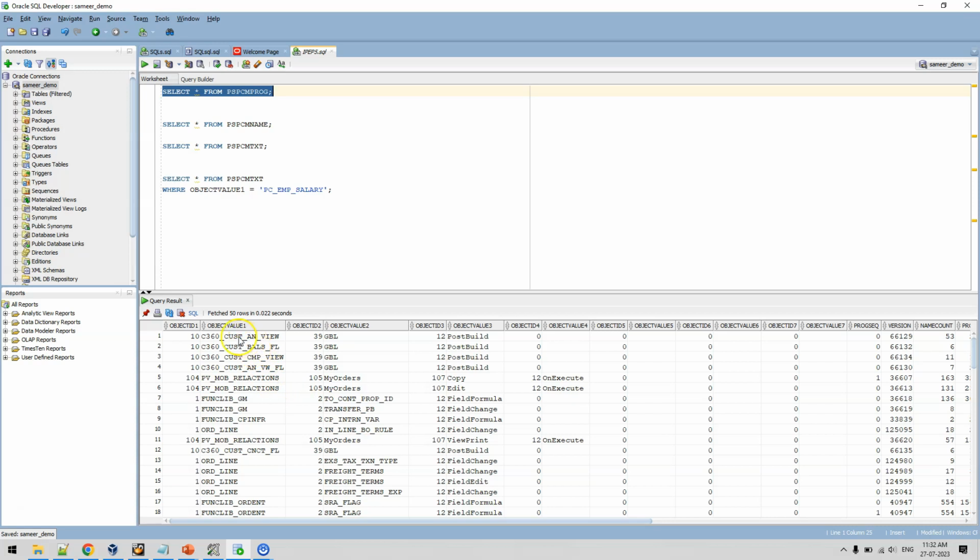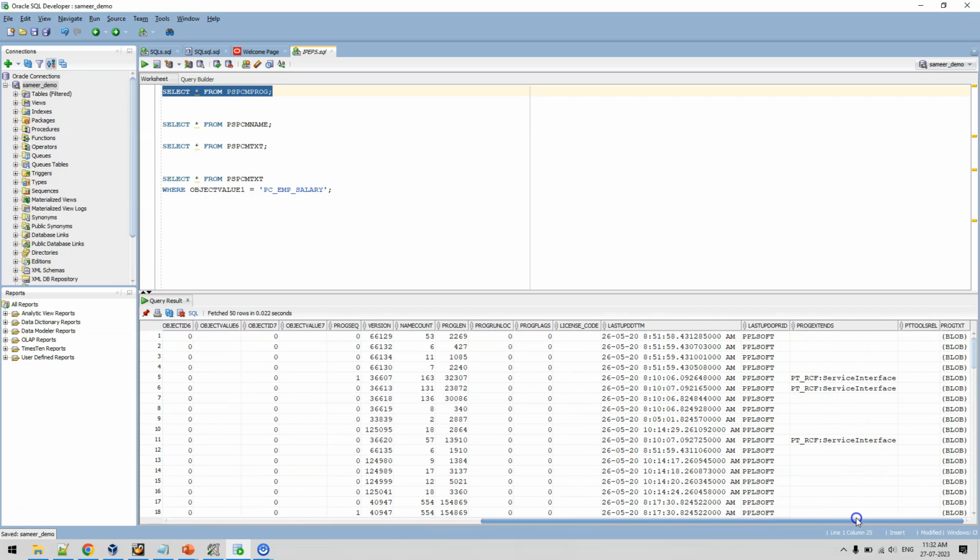In this table, the key fields are object value 1, object value 2, and object value 3, which will help you identify exactly where the PeopleCode has been written. For example, if you see the object value 2 is GBL, so this looks like a component, and for this component on a post build event, some PeopleCode has been written. If we scroll down, we have a few more fields such as when the PeopleCode was created and by whom it was created. However, in this record, we cannot see the actual PeopleCode since this is encrypted.